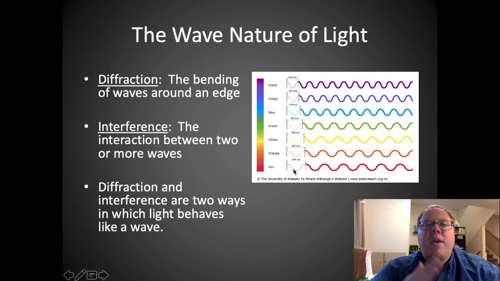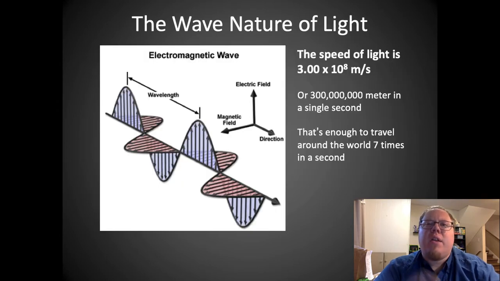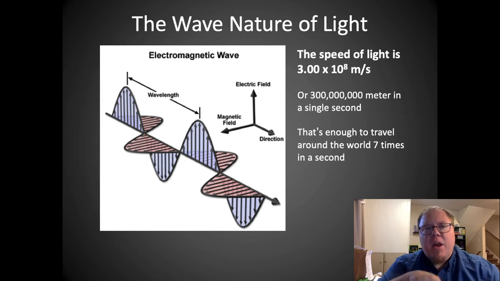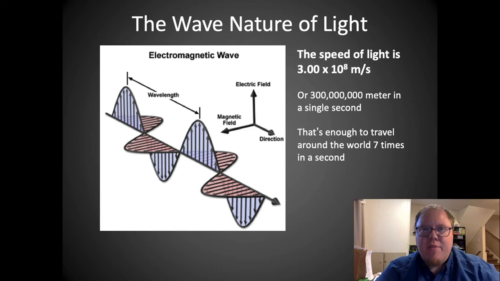Now, the way that scientists imagine light as a wave, we call it an electromagnetic wave because it is created by an electric field and a magnetic field. Essentially what happens is we have an electron that moves, and that creates an electric wave in the electric field. And that electric wave will then create a magnetic wave, because electricity will create magnetism. And so you kind of have what's called a propagating wave, where the electric wave is causing the magnetic wave. And then the magnetic wave causes the electric wave. And so they propagate each other, and so they can kind of continue on forever. Okay?